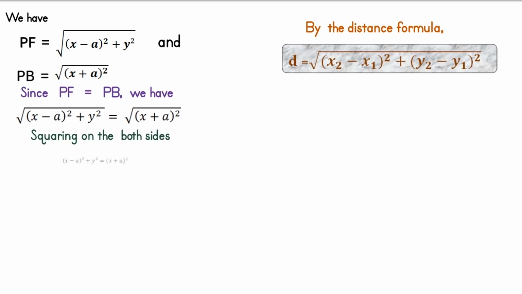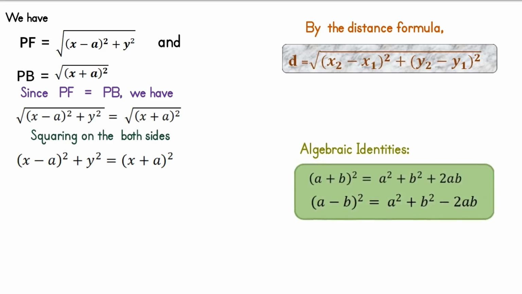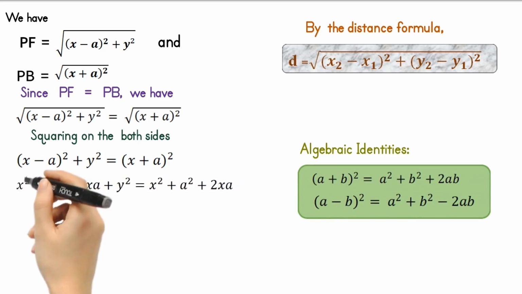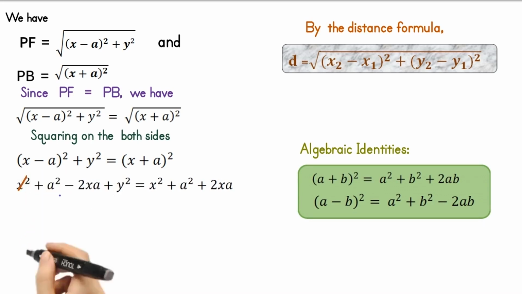Next, squaring both sides of this equation, we get (x minus a) whole square plus y square is equal to (x plus a) whole square. To simplify this equation, we use identities of algebraic expressions such as (a plus b) whole square and (a minus b) whole square. Then we get x square plus a square minus 2xa plus y square is equal to x square plus a square plus 2xa.